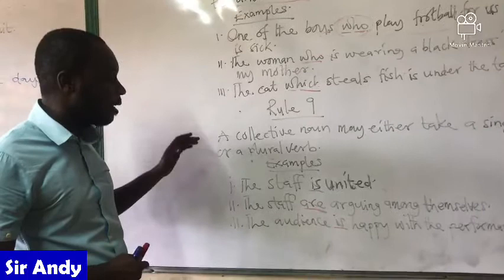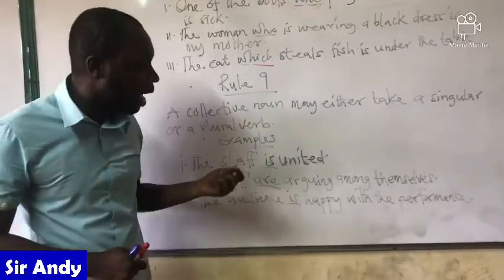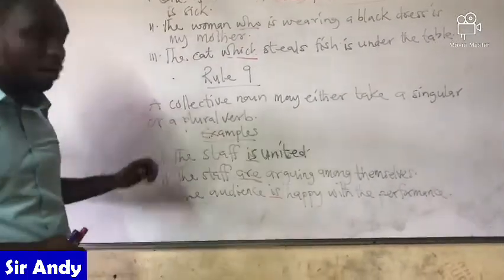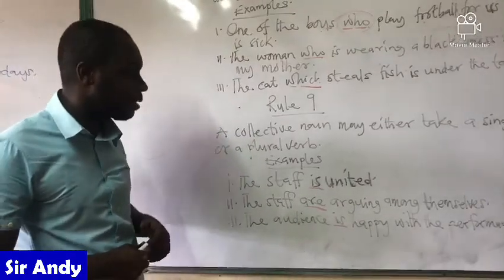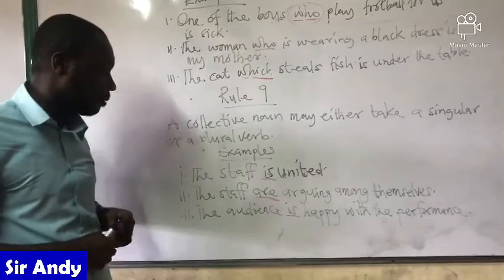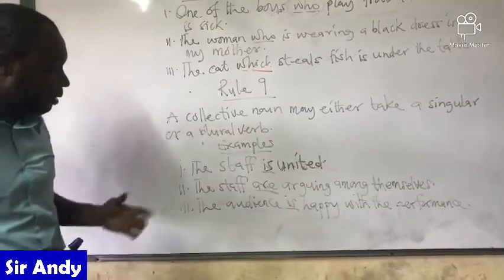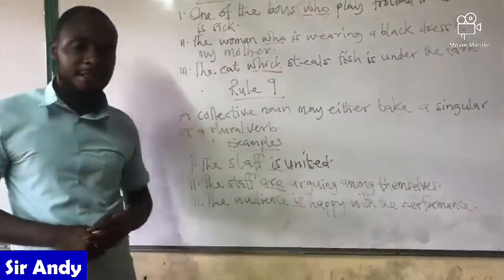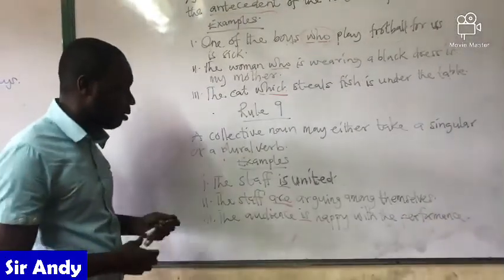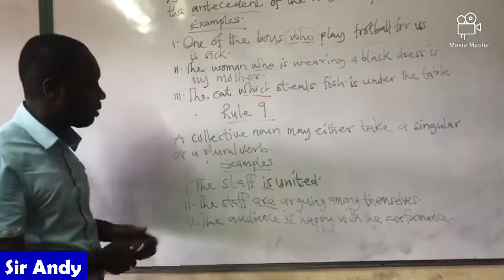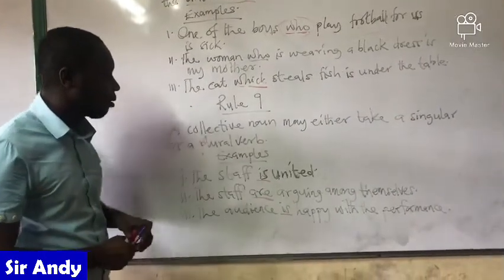And rule 9 says, a collective noun may either take a singular or a plural verb. And then we have examples. The staff is united. And we have the staff are arguing among themselves. Why do we have this? Now let me stay a bit longer on the collective nouns.